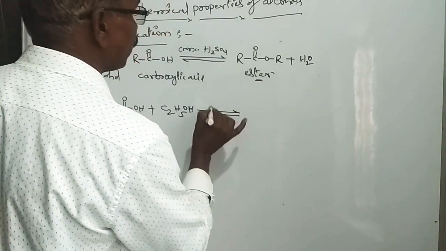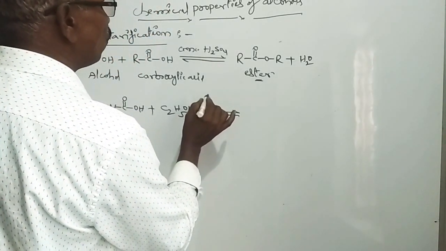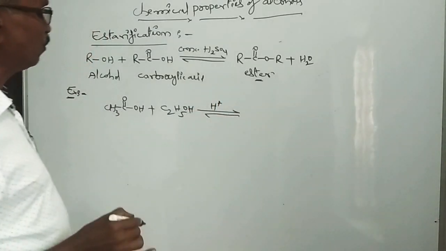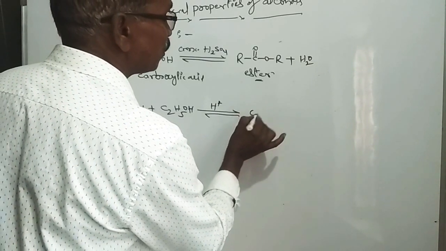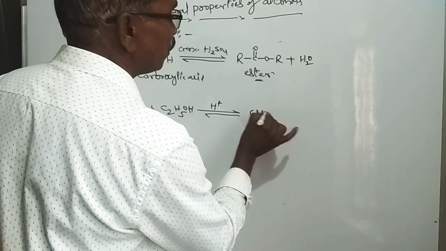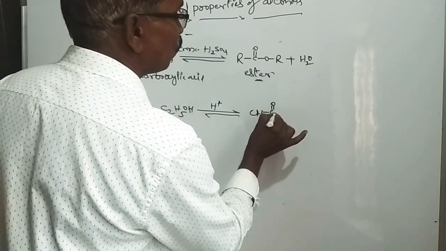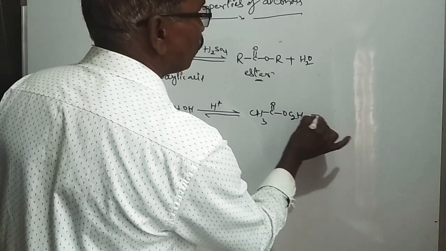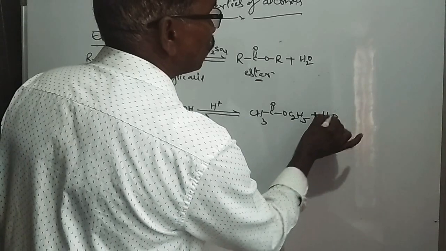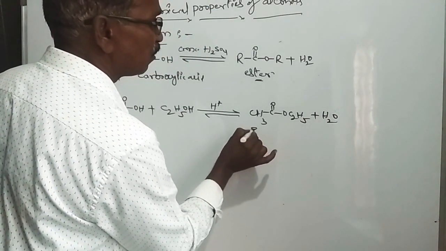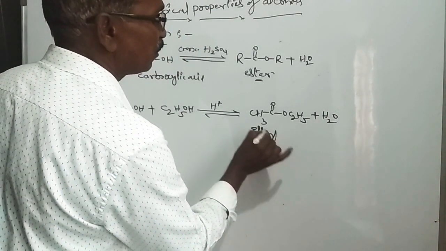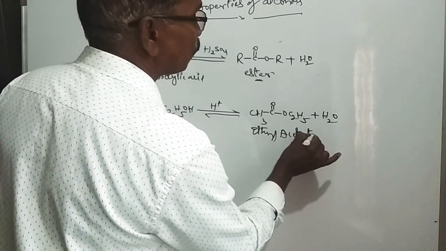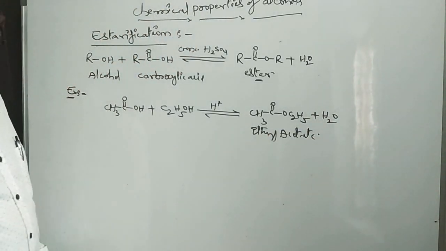It is a reversible reaction in presence of H plus acid, to form ethyl acetate, that is CH3-C double bond O-OC2H5, plus H2O. Ethyl acetate is formed. It is called the esterification reaction.